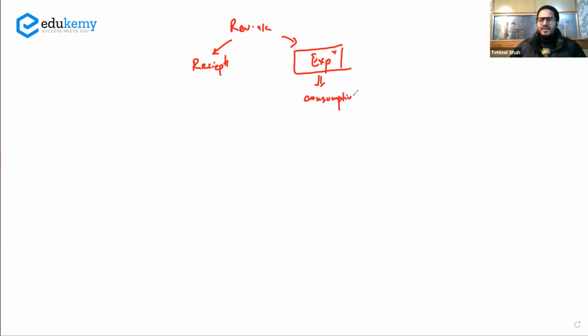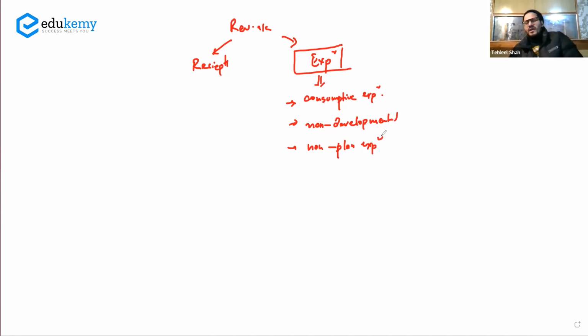Consumptive kind of an expenditure, which is not yet considered good. Why? Because we want a developmental kind of an expenditure that would create some assets. But revenue expenditure is non-developmental kind of an expenditure, or we can call it a non-plan expenditure as well. It's something that is not planned and that is consumptive, and that only gives money for the consumption and not creating any assets in the process.